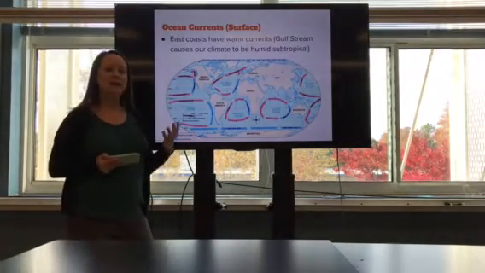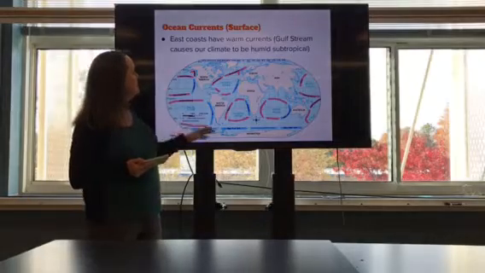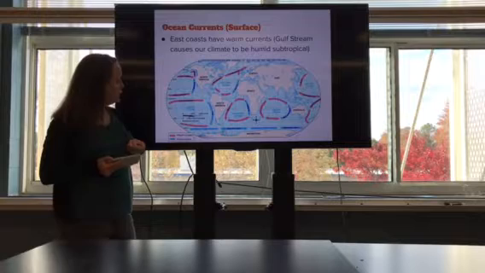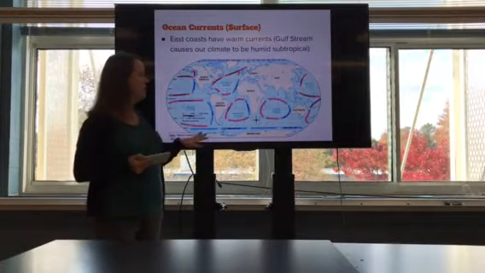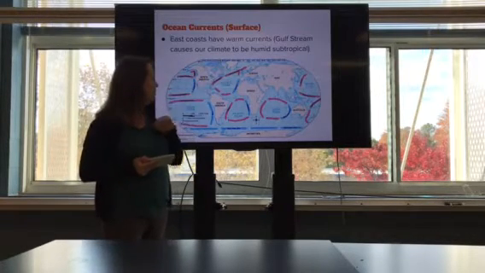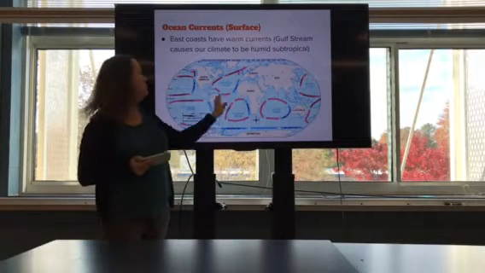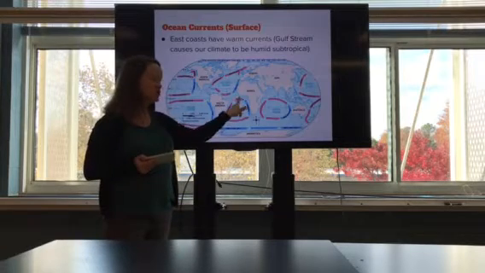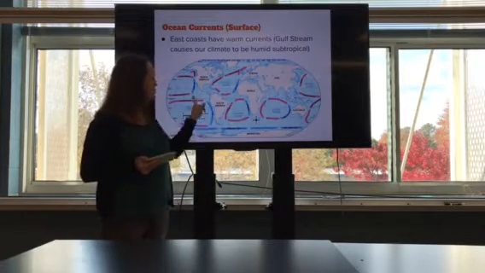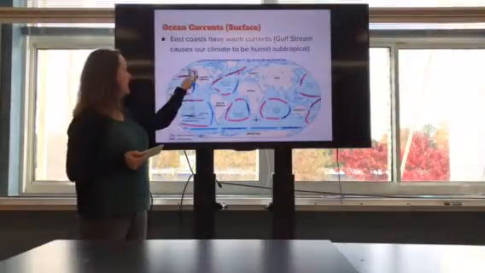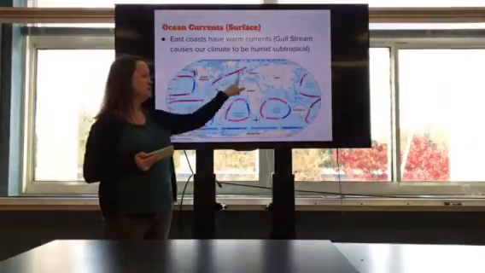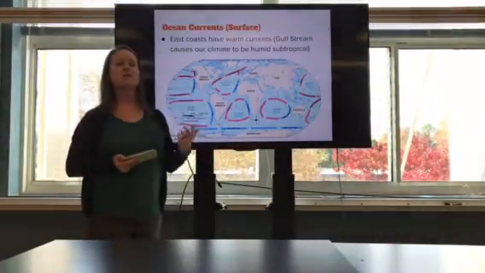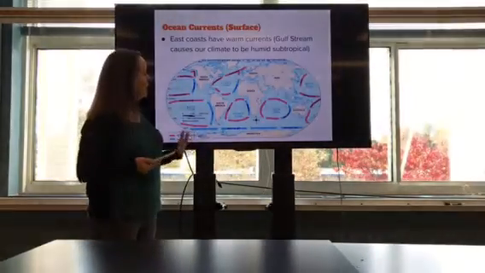All right, so starting with our ocean currents, these are surface currents. They are indicated by color, red or warm currents. They originate at the equator and move away. And in blue, we have our cold water currents that originate in the Arctic and Antarctic and move back towards the equator. So notice in the southern hemisphere, these gyres, as we call them, rotate counterclockwise, and in the northern hemisphere, they rotate clockwise.